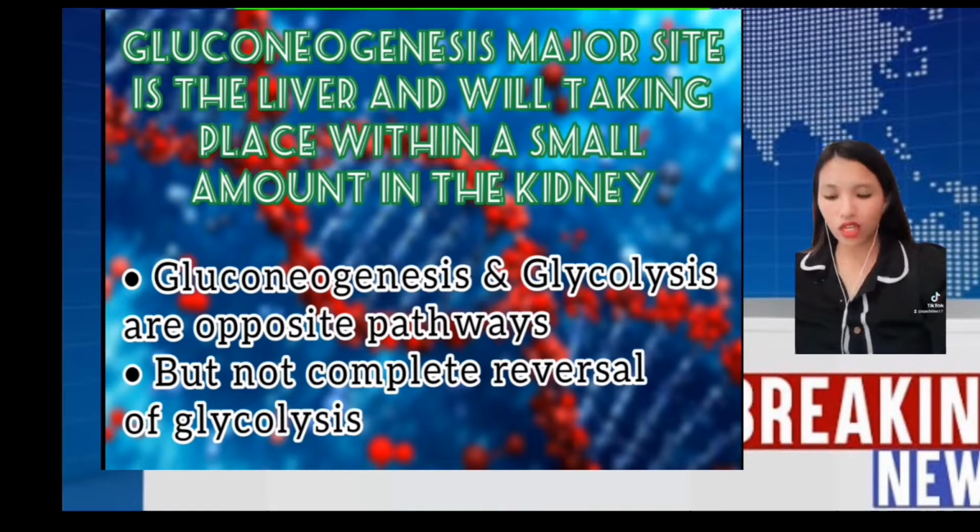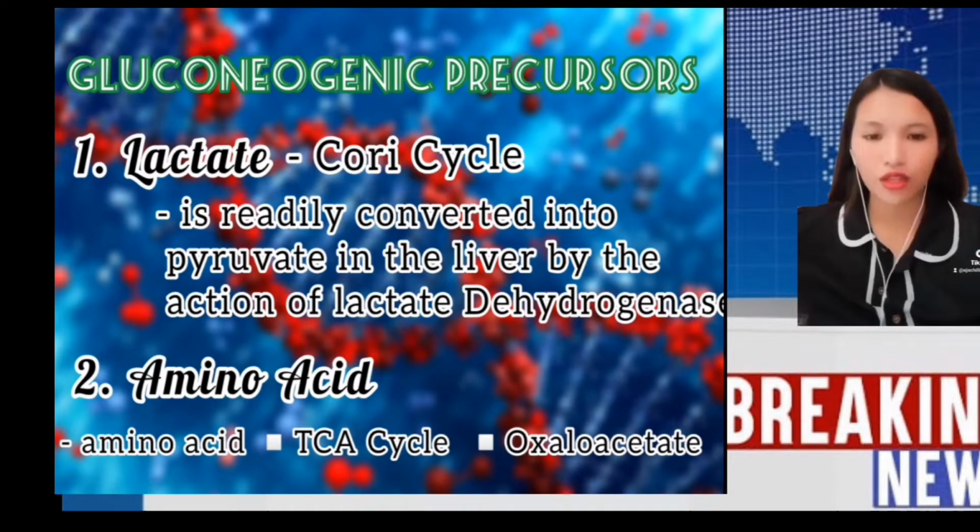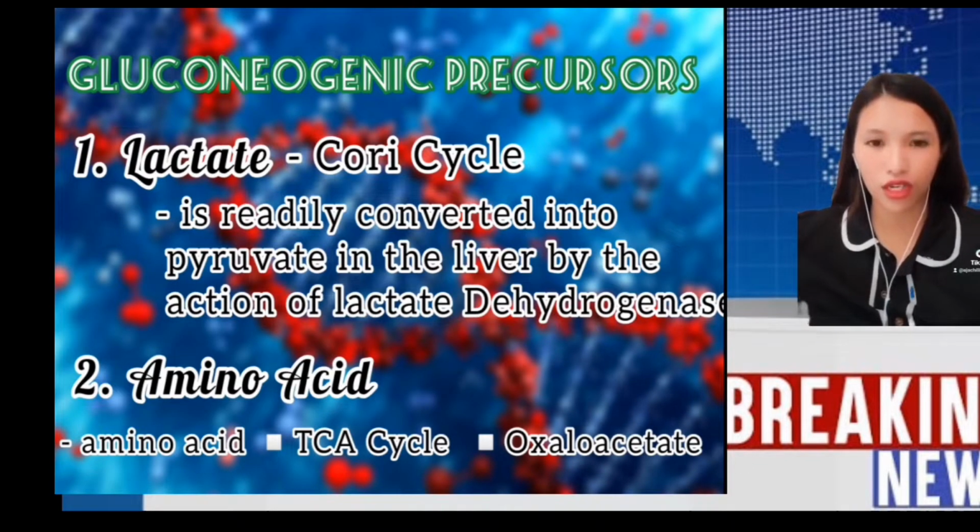Gluconeogenesis and glycolysis are opposite pathways, but not a complete reversal of glycolysis. Why? Because glycolytic steps involve transferring a phosphate group from ATP, and gluconeogenesis can't generate ATP. There are three gluconeogenic precursors: lactate, amino acids, and glycerol.